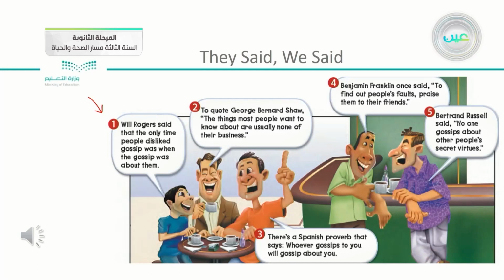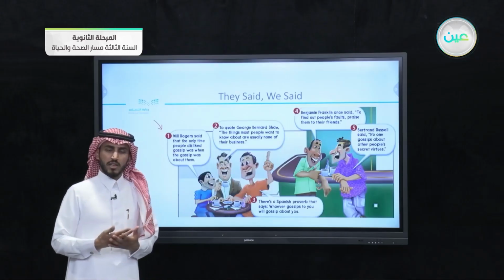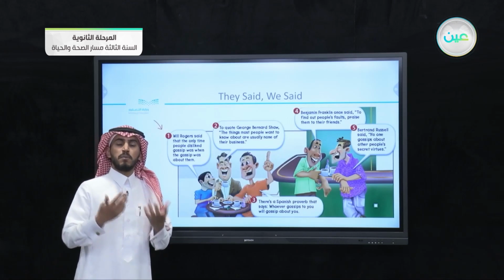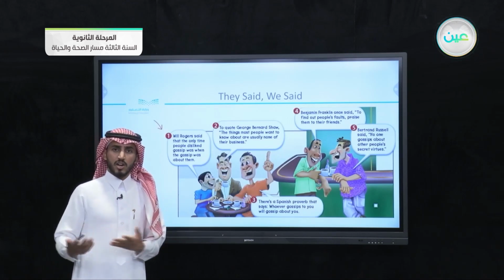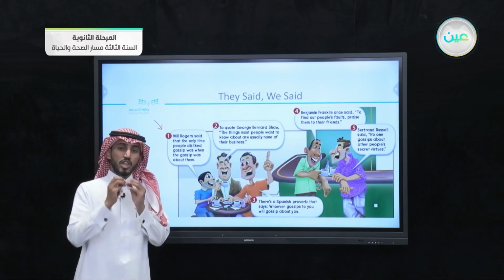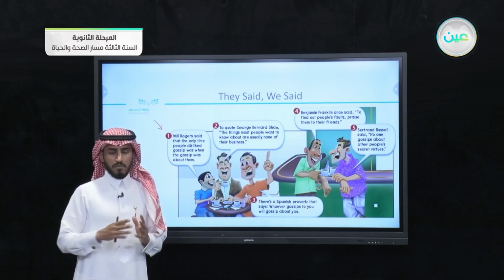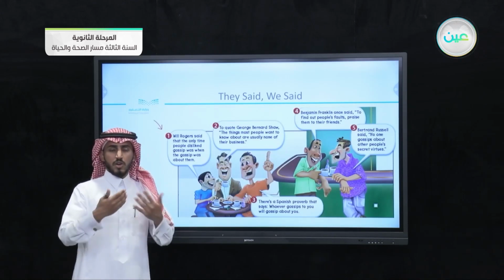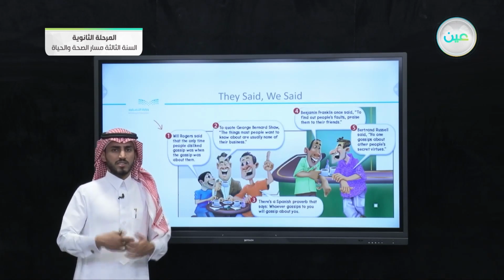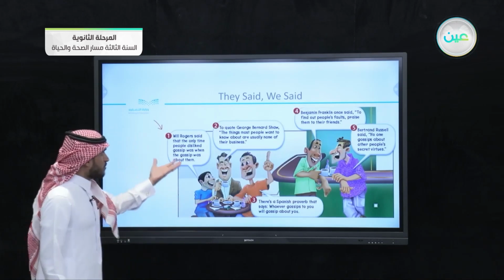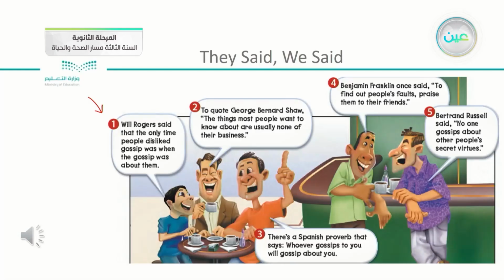What does Will Rogers imply in his words? What does he mean, you think? He means that people always like gossiping about other people. So the only time people dislike gossip is when it's about them. Otherwise, they like it. Number 2, to quote George Bernard Shaw.